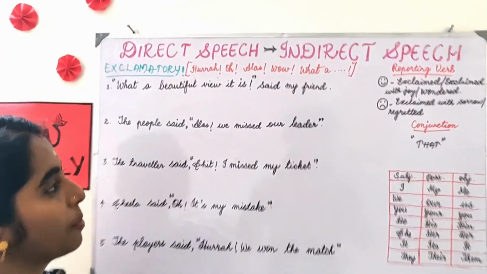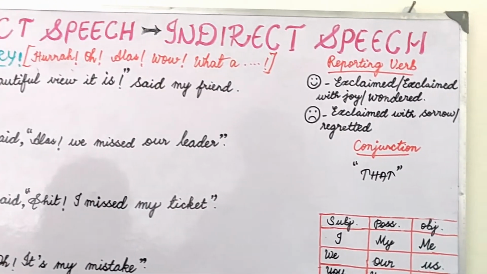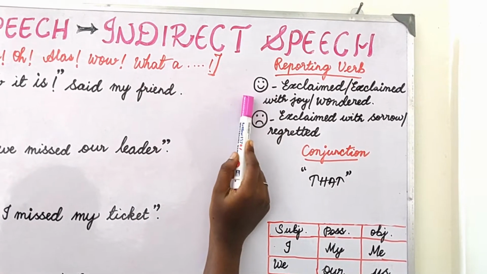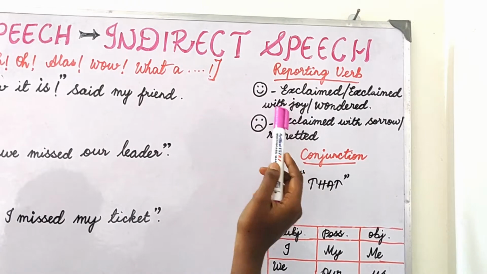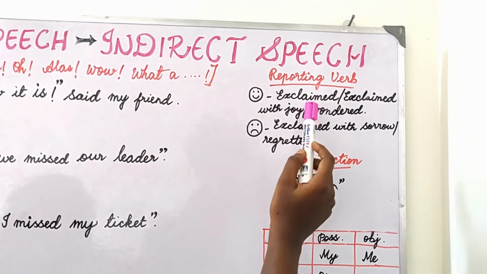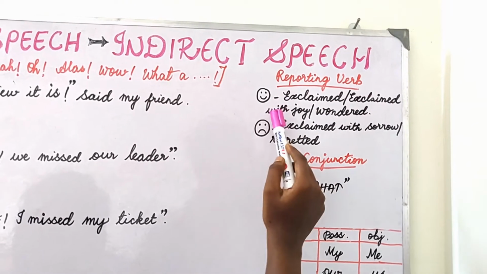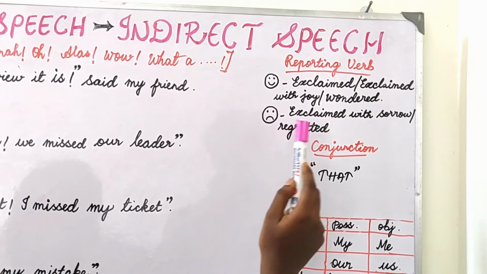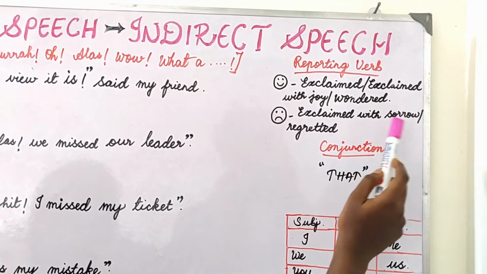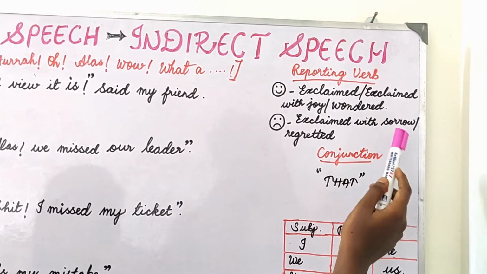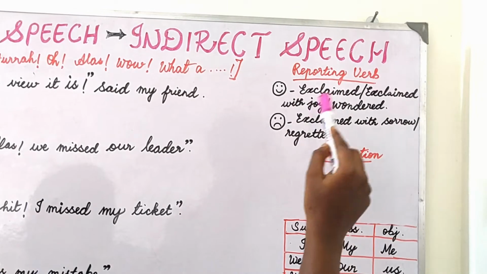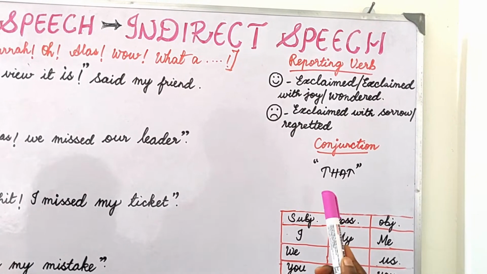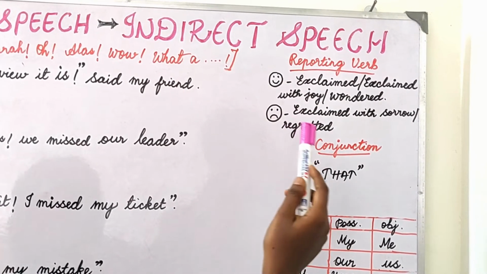Fine. How should the reporting verb be changed here? First you look at the sentence and read it carefully and see if it is a happy sentence, what you should change. Said to should be changed to exclaimed, or exclaimed with joy, or wondered. Then if it is a sorrowful sentence, what do you have to do? Exclaimed with sorrow, or exclaimed sadly. Here exclaimed joyfully also you can write. Then regretted. If somebody feels guilty about themselves, then you can use this word regretted.